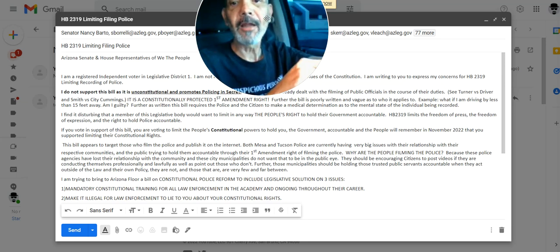Further, those municipalities should be holding those trusted public servants accountable when they act outside the law and their own policy. They are not, and those that are, are very few and far between.